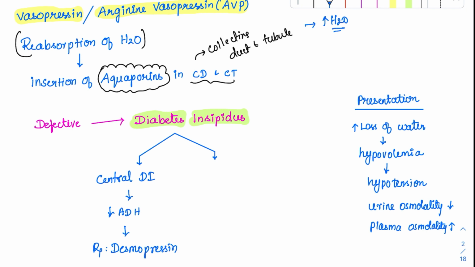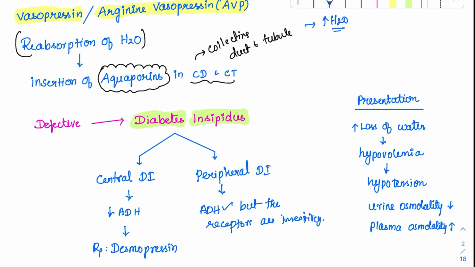And there is another disease called peripheral diabetes insipidus. If central is there, the other one will be peripheral diabetes insipidus. In peripheral diabetes insipidus, what is the problem? Here there is insensitivity to ADH. Here ADH is present, but the receptors are insensitive. Receptors are insensitive. So is there any use in giving ADH here or vasopressin here?